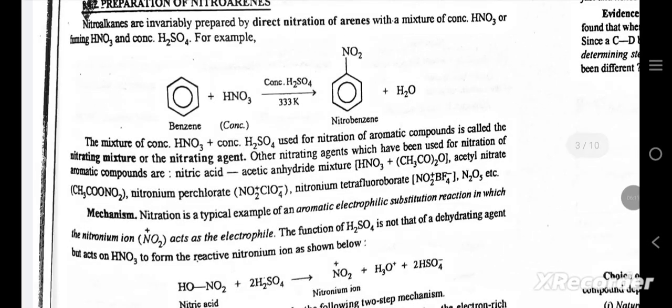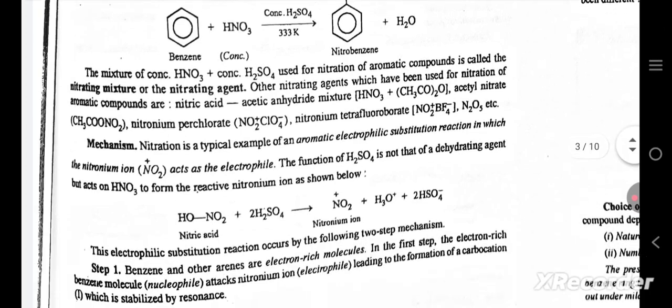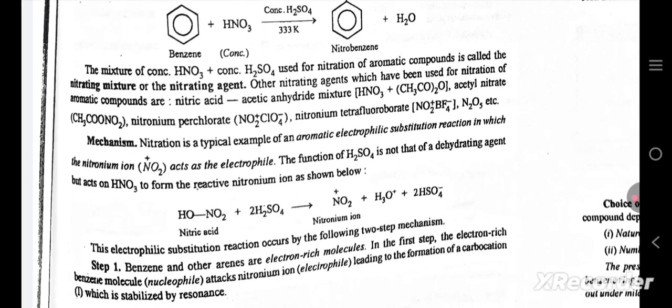Nitroarenes are invariably prepared by direct nitration of arenes with a mixture of concentrated HNO3 or fuming HNO3 and concentrated H2SO4, for example, benzene plus concentrated HNO3 gives nitrobenzene. The mixture of concentrated HNO3 plus concentrated H2SO4 used for nitration of aromatic compounds is called the nitrating mixture or the nitrating agent. Other nitrating agents which have been used for nitration of aromatic compounds are nitric acid-acetic anhydride mixture, HNO3 plus (CH3CO)2O, acetyl nitrate, nitronium perchlorate, nitronium tetrafluoroborate, etc.